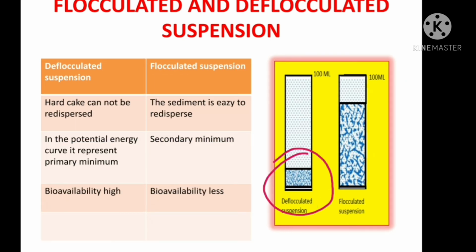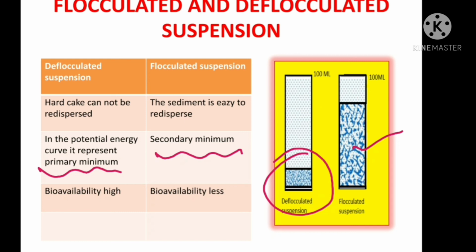You can see hard cake in deflocculated suspension, and we cannot redisperse this hard cake. In flocculated suspension you can see a loose network of particles or aggregates, so we can easily redisperse flocculated suspension. In the potential energy curve, deflocculated suspension represents primary minimum and flocculated suspension represents secondary minimum.